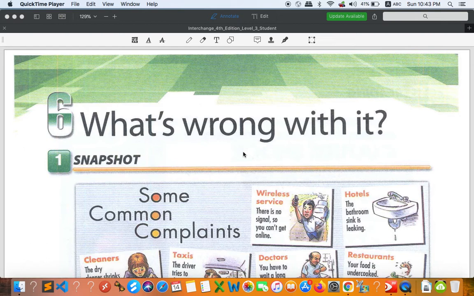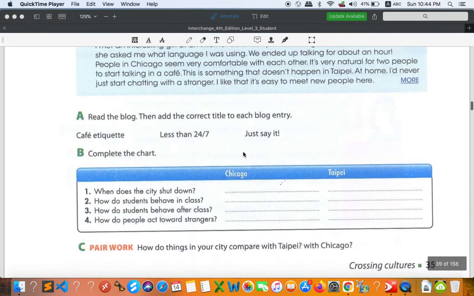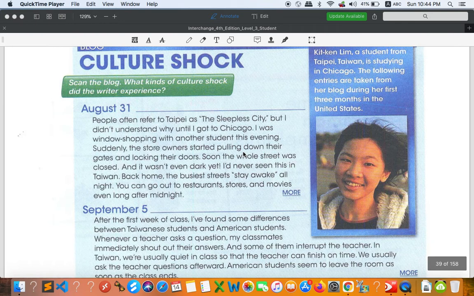Today I am going to start Unit 6. But before I start talking about Unit 6, I'd like to go back to Unit 5 a little bit, and I'd like to say sorry for the version of the book.